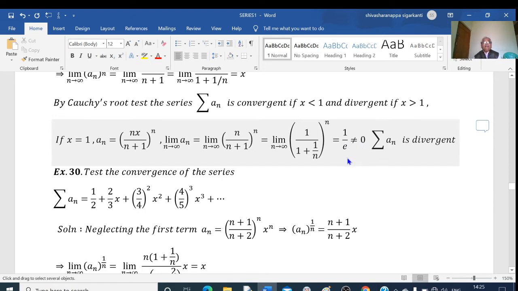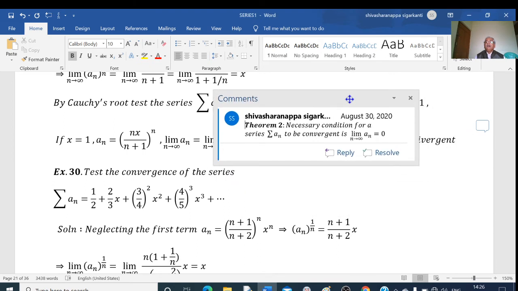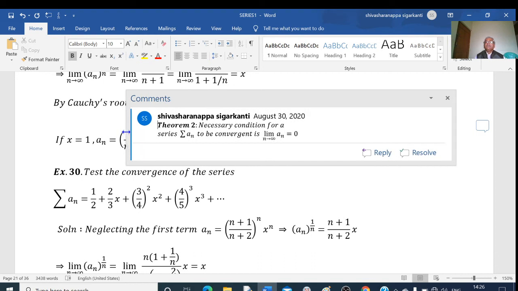We have the necessary condition for convergence of a series. Yes, this is the necessary condition for a series to be convergent.